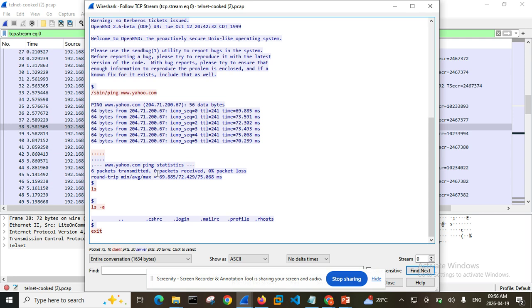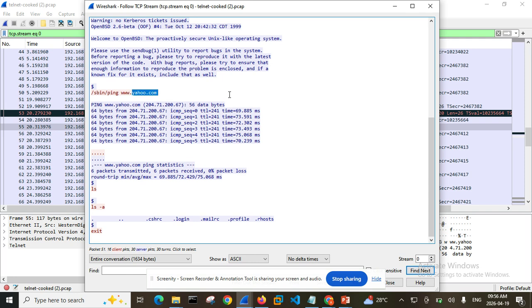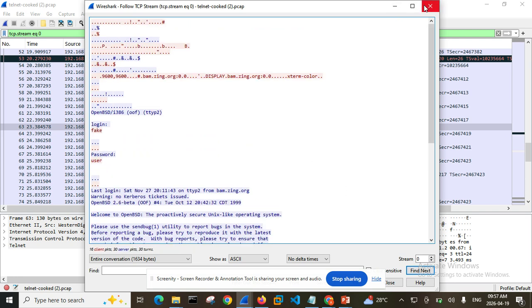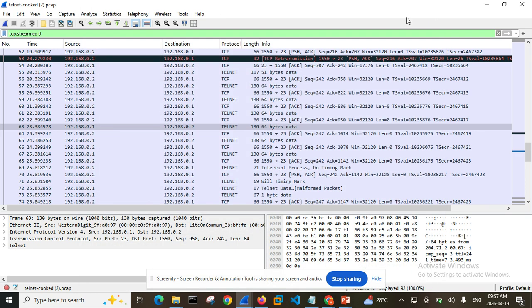So this is basically how we can use Wireshark to decrypt some stuff and the rest of them. There are a lot of things you can learn using Wireshark, such as email and a whole lot of stuff. So this is basically how Wireshark works. If you have any question, you can drop it in the comment section, or write it on our WhatsApp platform or DM me privately. But this is basically the things you want to know about Wireshark.